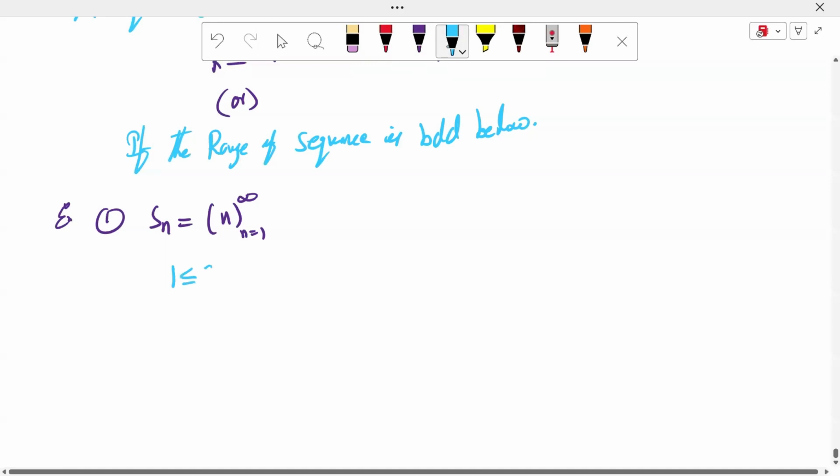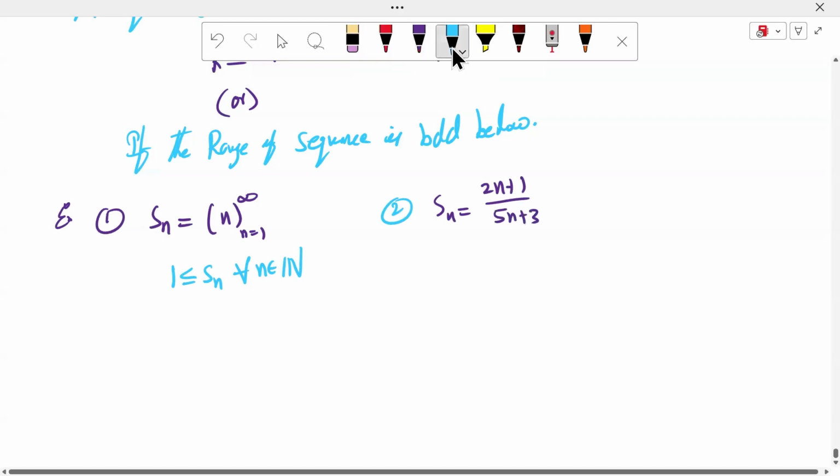1 is less than or equal to Sn for all n belonging to the natural numbers. So therefore the sequence is bounded below. Another example: Sn is equal to (2n plus 1) by (5n plus 3).